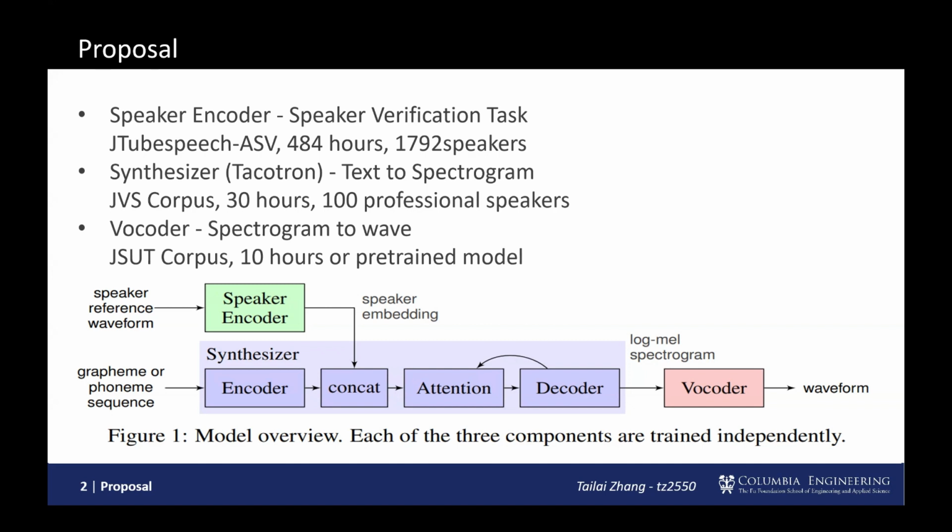The second is a synthesizer based on Tacotron for text-to-spectrogram conversion. This is using the JVS corpus with 30 hours of speech from 100 professional speakers. Lastly, the vocoder is used to transform the spectrograms into audible waveforms, either using data from the JSUT corpus or leveraging a pre-trained model.